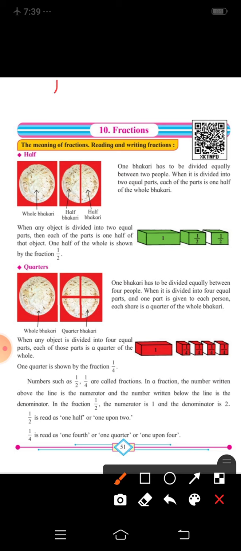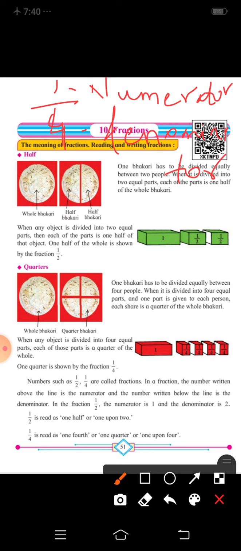Now see, this is 1 upon 4. Above the line, this is called the numerator, and below the line, this is called the denominator. What, students? Denominator. Above the line is the numerator, below the line is the denominator. Okay. Now in the fraction 1/2, the numerator is 1 and the denominator is 2.